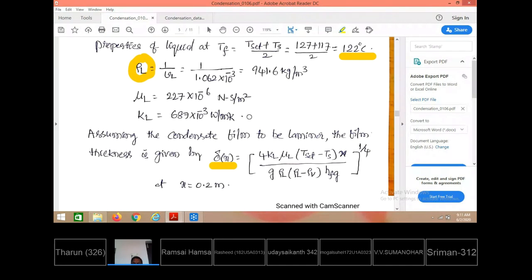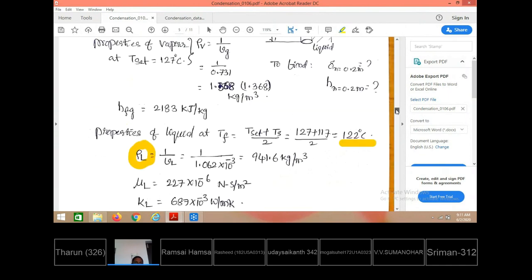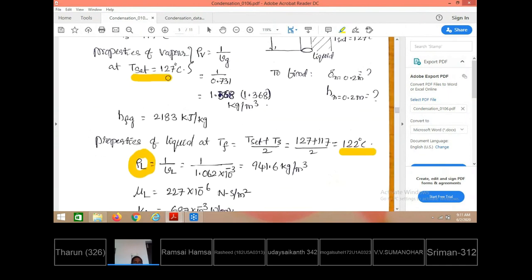For substitution, mu L, KL, rho L are all required. I have taken rho L, mu L, KL at film temperature, and HFG and rho V at T saturation, which is 127. Rho V equals 1 by specific volume, and from there I have got 1.368 kg per meter cube.